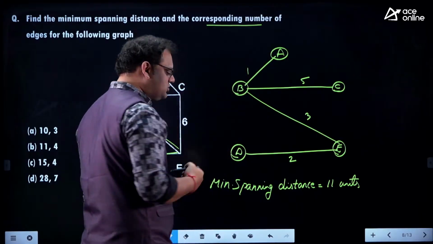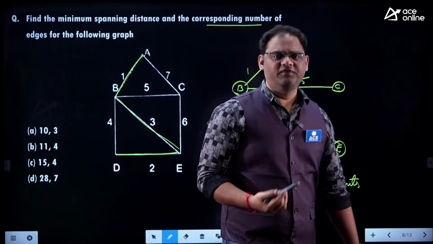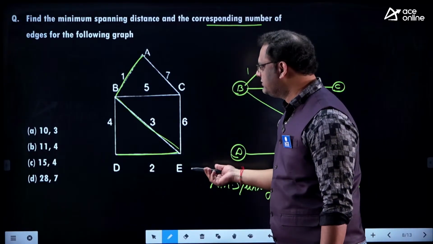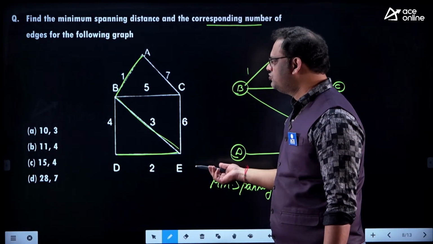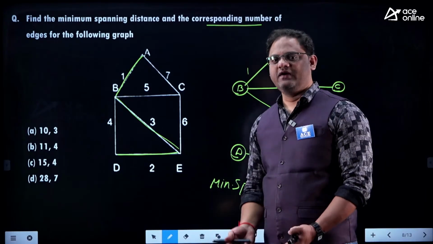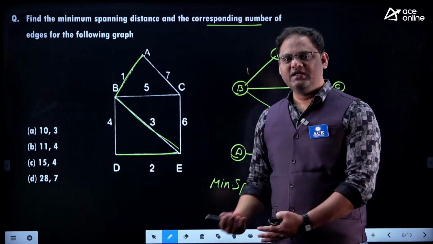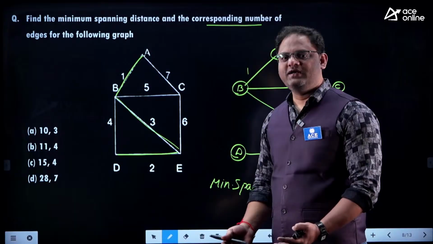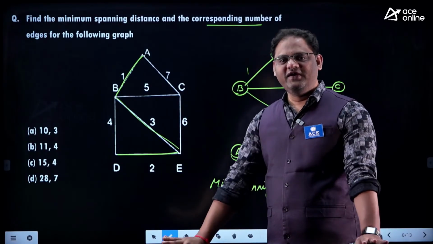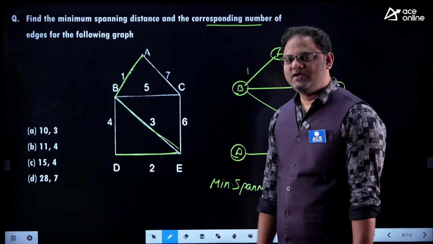To solve this question, number of edges means we need not take too much stress, because if there are n vertices in the given graph, whatever it may be, binary tree, spanning tree, minimum spanning tree, whatever the words they are going to use, finally it is a tree, right? If it is a tree means n vertices, n minus 1 edges.